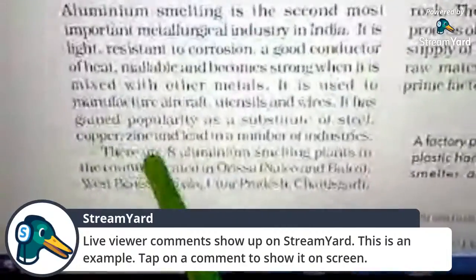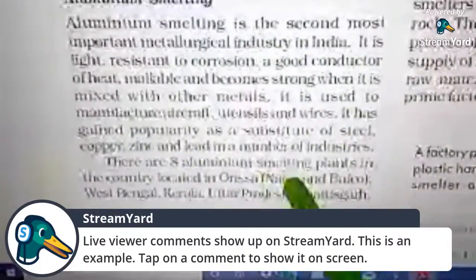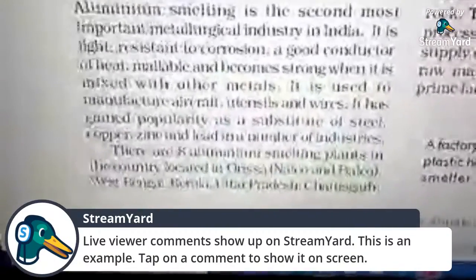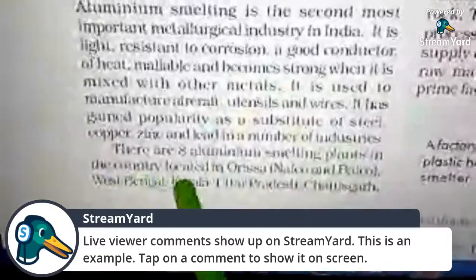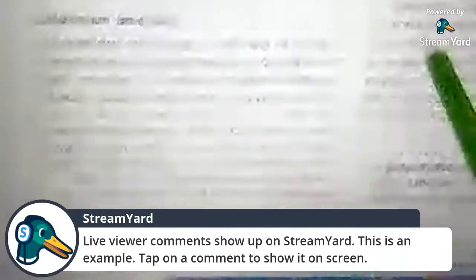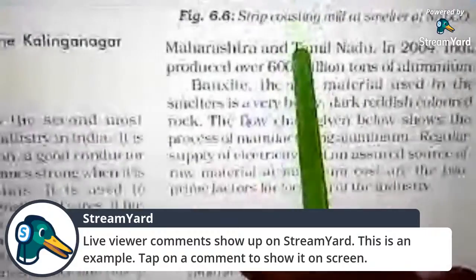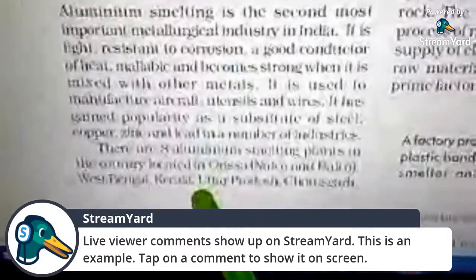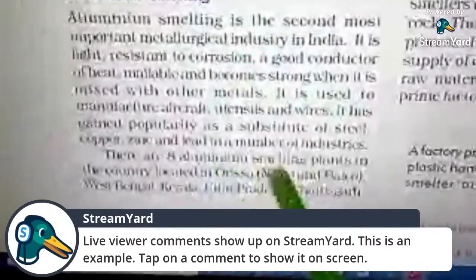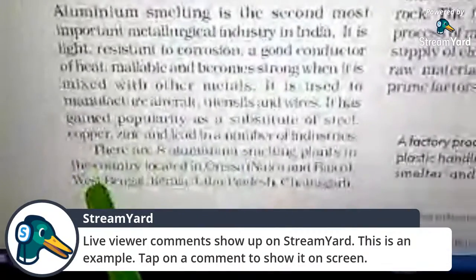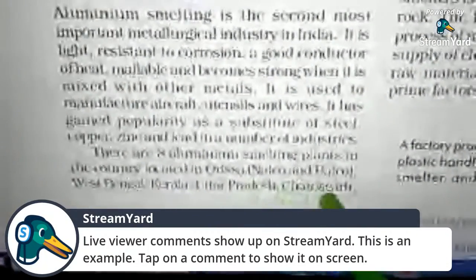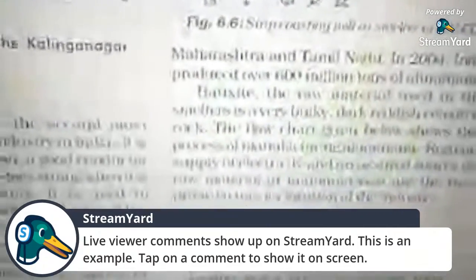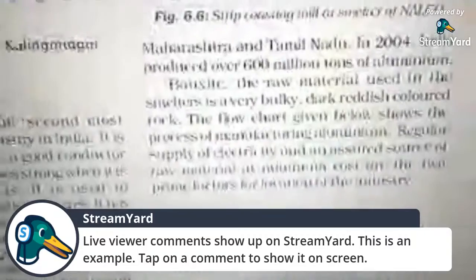There are 8 aluminum smelting plants in our country, located in Odisha, West Bengal, Kerala, Uttar Pradesh, Chhattisgarh, Maharashtra, and Tamil Nadu. These are some states of India where we have aluminum smelting plants. All of you should remember the names of the states where we have aluminum smelting.